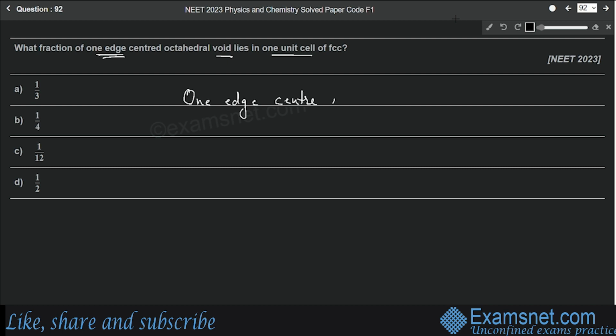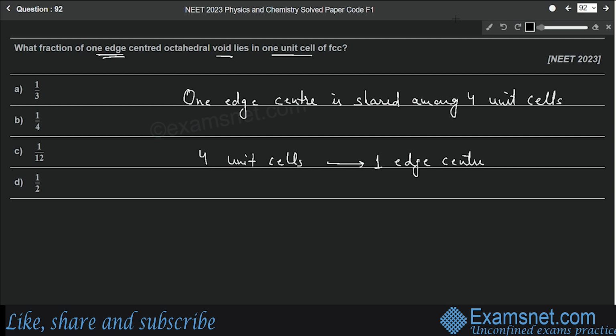octahedral void is shared among 4 unit cells. Or we can say that one edge center is common to 4 unit cells. So we can write it like this: 4 unit cells have one edge center, right?